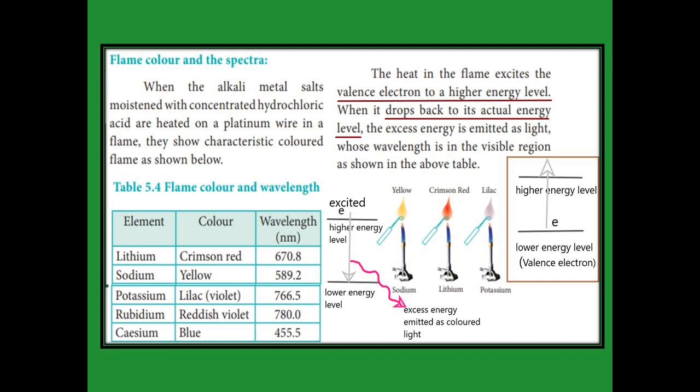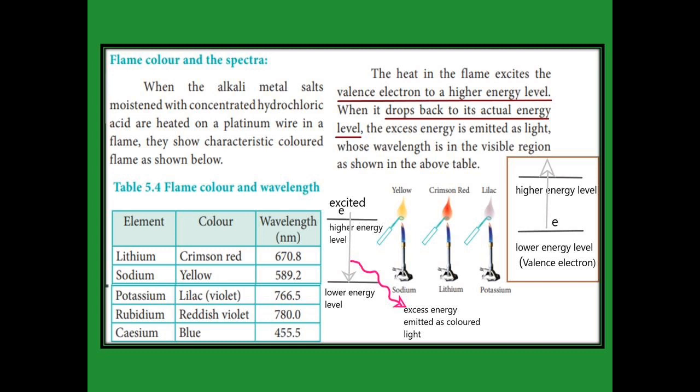Afterward, that excited electron in the higher energy level, as in the rose-colored diagram on the left-hand side, returns to the lower energy level. The higher energy level means it gained some energy, and that energy it loses in the form of radiation.